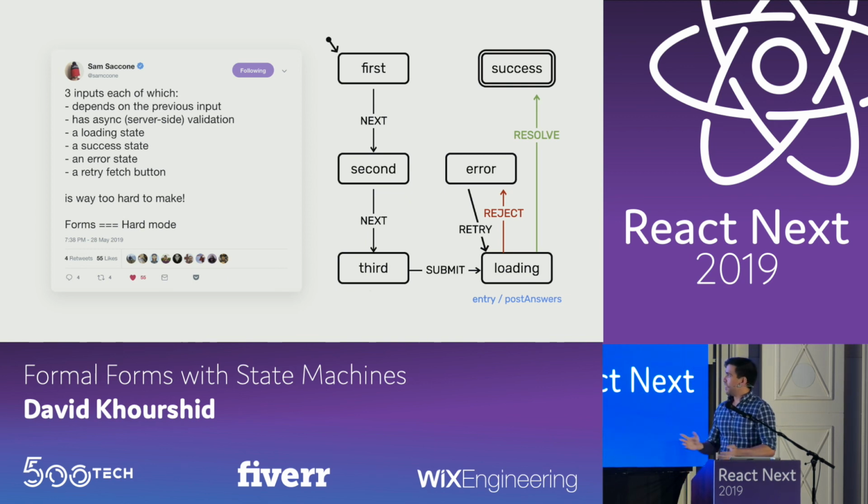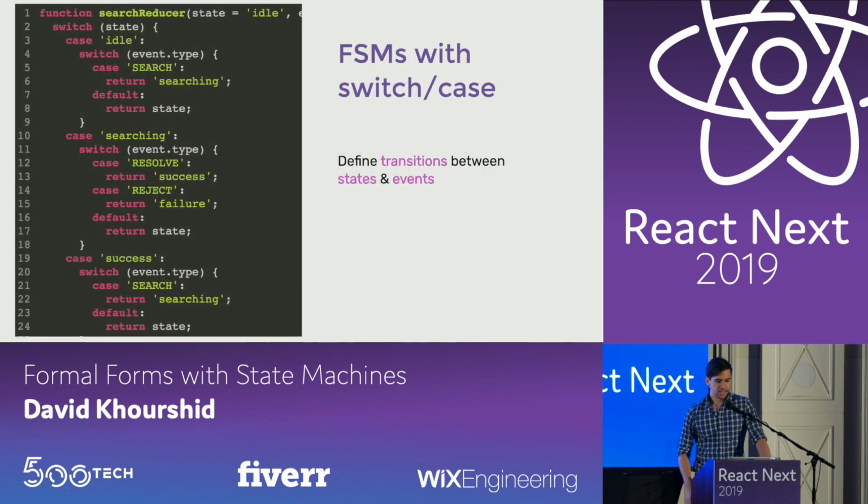We could model this as a state machine, where we have first, second, and third questions, and when we go to the next state, it transitions between those states. Then when we submit, we go to this loading state. Some promise resolves, and eventually we go to a success or an error state. And in the error state, we could retry. Looking at this diagram, which, of course, I had to craft by hand, it makes it really clear what's happening in our application, what the features are, what can be done, and how the user could navigate through the application.